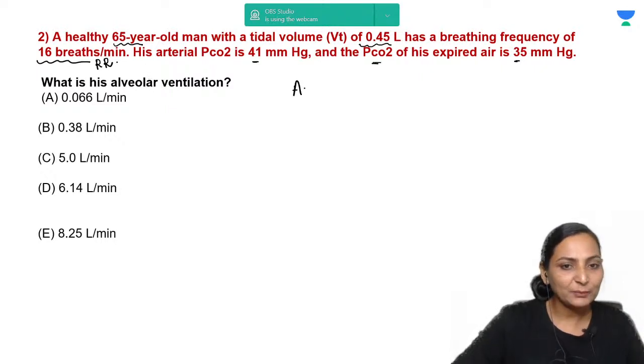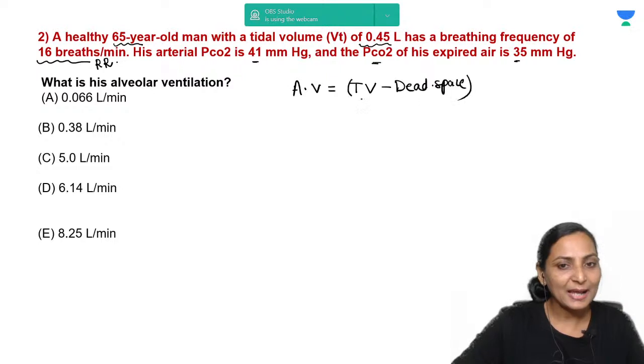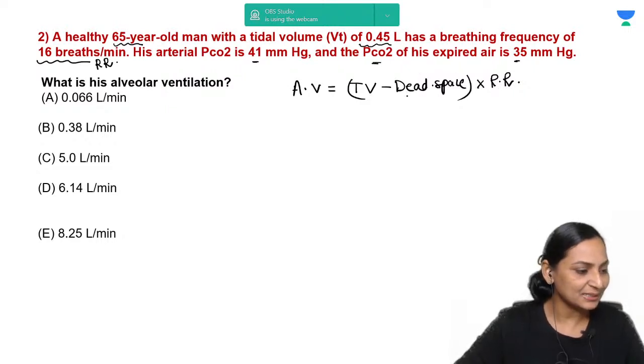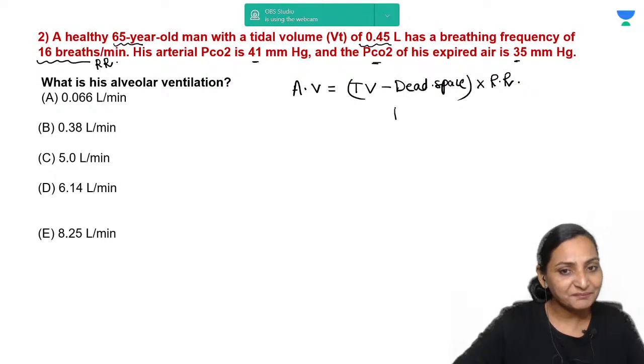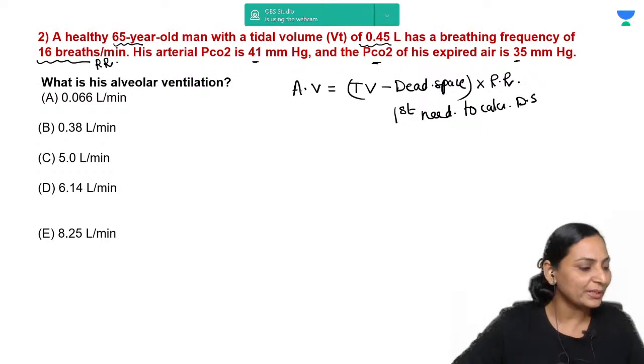Now we know that when we calculate alveolar ventilation, we need tidal volume minus the dead space, right? And this is to be multiplied by the respiratory rate. Though we are given the tidal volume and the respiratory rate, we are not given the dead space in this question. That means first we need to calculate the dead space, and then we are going to calculate the alveolar ventilation.